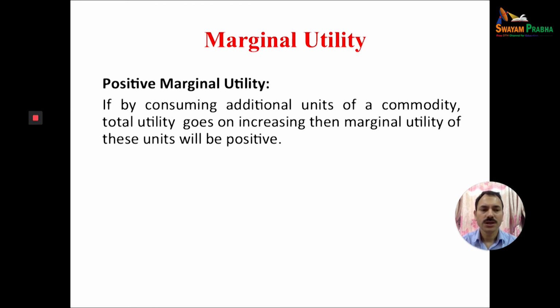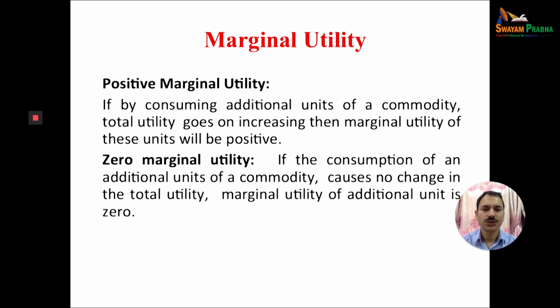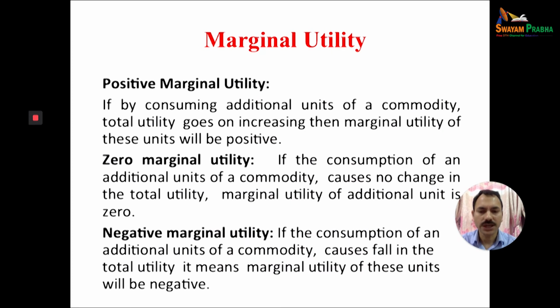When there is no need of the product which you are consuming, it means the marginal utility is zero. Zero marginal utility: if the consumption of an additional unit of the commodity causes no change in the total utility, the marginal utility of the additional unit is zero. Negative marginal utility: if the consumption of an additional unit of the commodity causes a fall in total utility, then the marginal utility of that unit is negative. When the total utility starts decreasing, the marginal utility of a product will be negative.